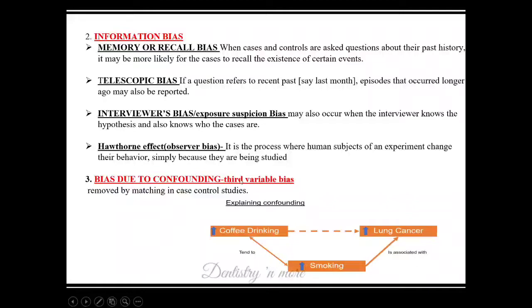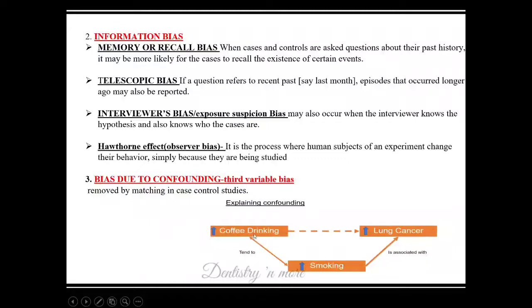Bias due to confounding, or third variable bias. This is a bias which happens in every study, because we study two things basically, the independent variable and the dependent variable. We are studying whether coffee drinking causes lung cancer, but there are many things which affect coffee drinking and lung cancer. They are confounders or concealing variables. They affect both independent and dependent variables. So we need to include as many explaining or confounding variables in the study as possible to reduce the overestimation. Otherwise, the odds ratio we get will be very high.